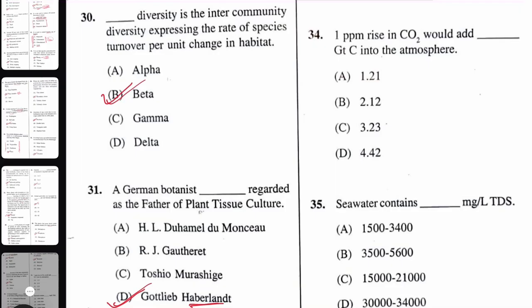That will be 2.13 or 2.12 gigaton of carbon, or you can say 7.82 gigaton of carbon dioxide, which will increase the carbon dioxide concentration by 1 ppm.